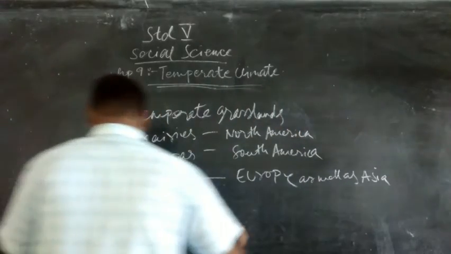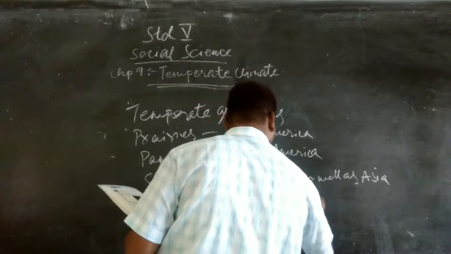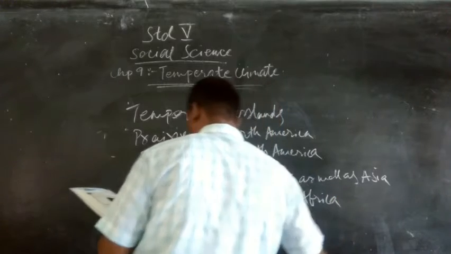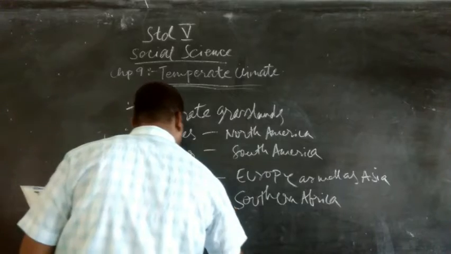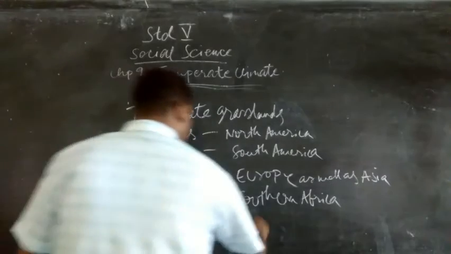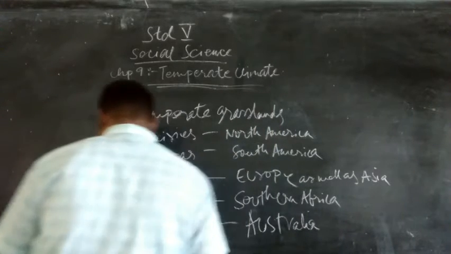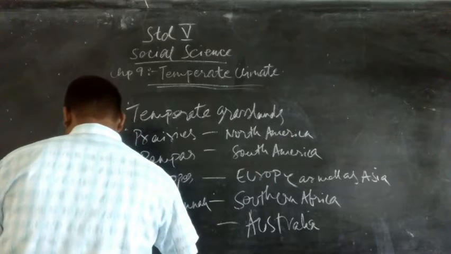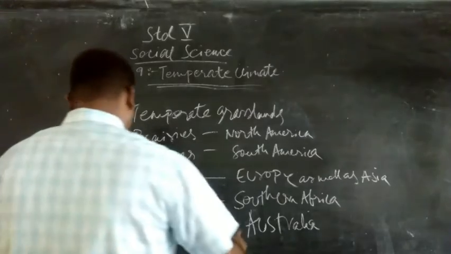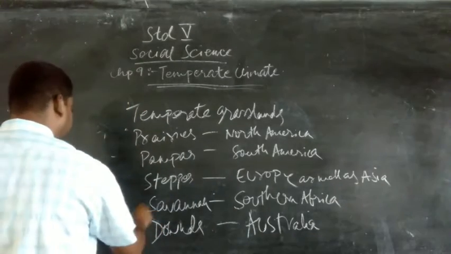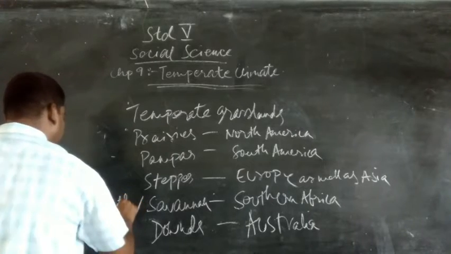and in South Africa or Southern Africa, it is known as savanna. And lastly, for Australia, they are known as downs. And in Southern Africa, apart from savanna, they are also known as veldts. So these are all the various types of grasslands which are known.